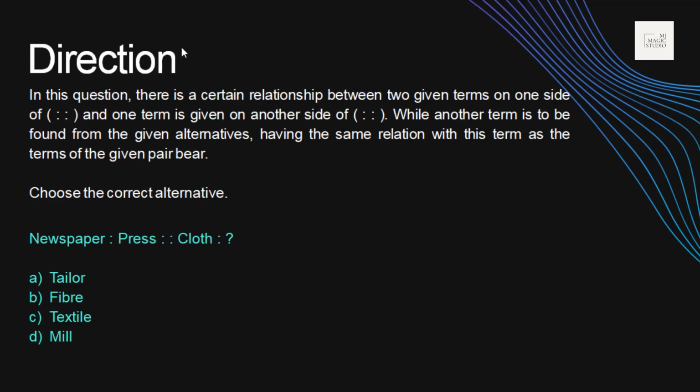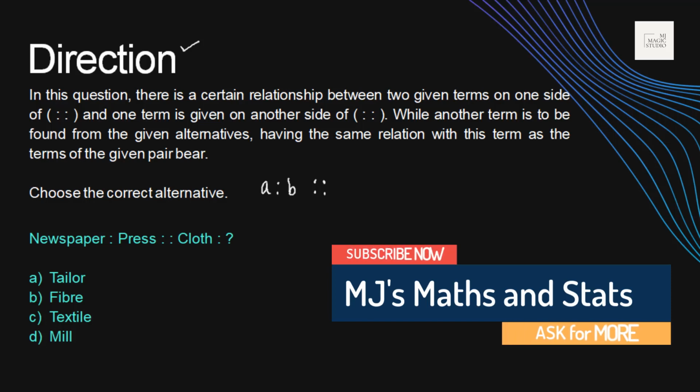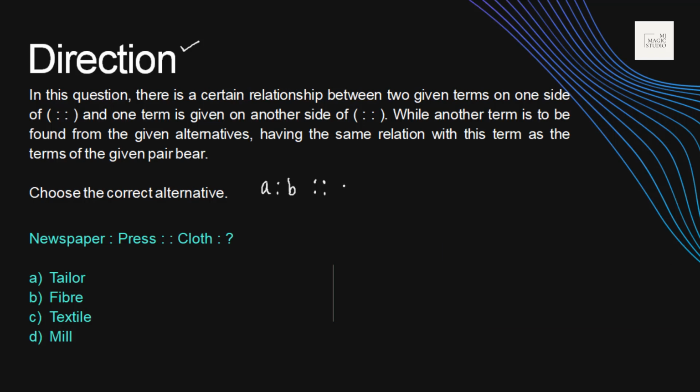Now, what are the general directions given to us in these analogy questions, which we need to follow? In this question, there is a certain relationship between two given terms on one side of the double is to, something like A is related to B, and then correspondingly, one term is given on the other side of this proportional is to.